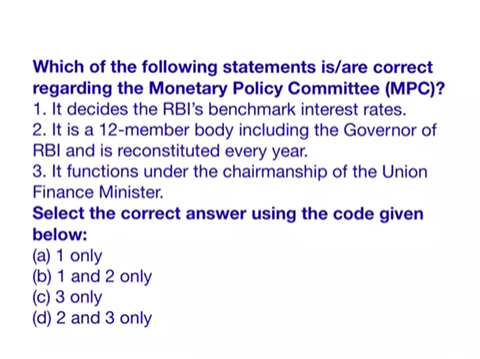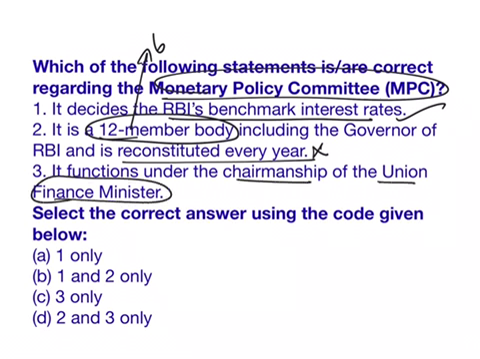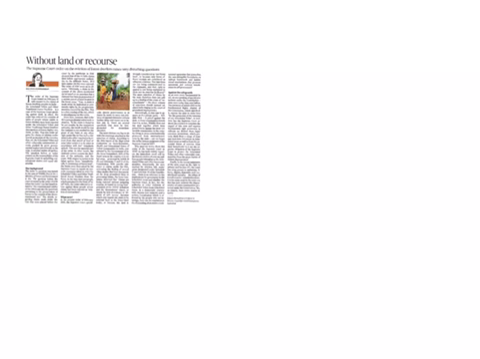The next question is, which of the following statements is or are correct regarding the Monetary Policy Committee? It decides the RBI's benchmark interest rates, that is the repo rate, and it is a 12-member body including the governor of RBI, and it is reconstituted every year. It is a 6-member body. So statement 2 is incorrect. It functions under the chairmanship of Union Finance Minister. This is wrong. Here the chairman is the RBI governor itself. So as 2 and 3 were incorrect, the answer here is only 1. It is A.